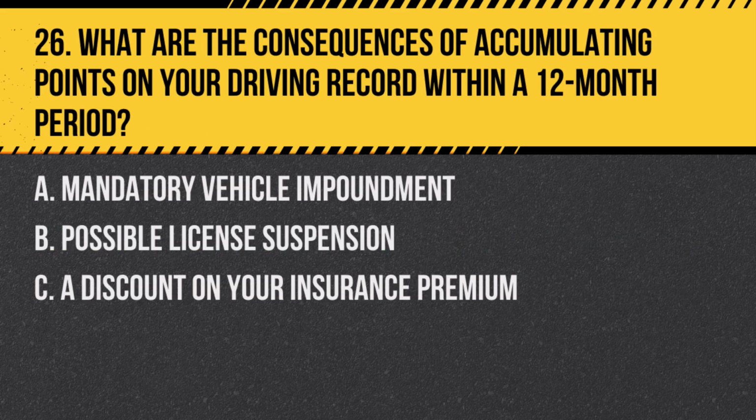Question 26. What are the consequences of accumulating points on your driving record within a 12-month period? A. Mandatory vehicle impoundment. B. Possible license suspension. C. A discount on your insurance premium.